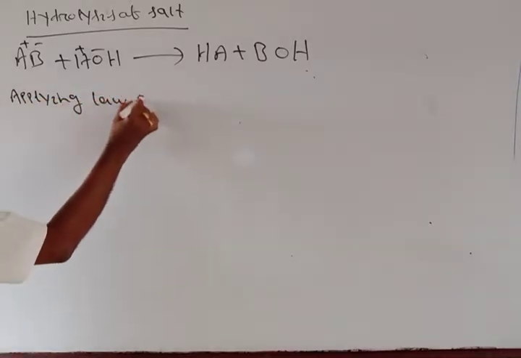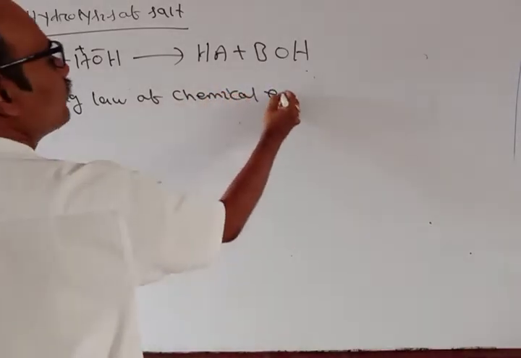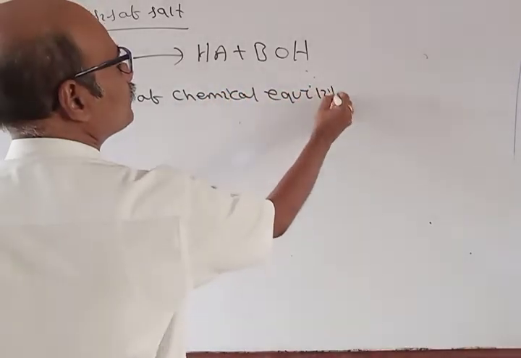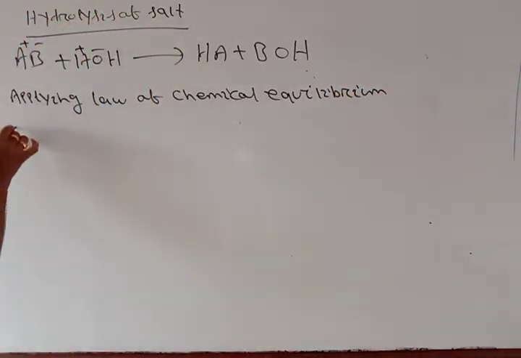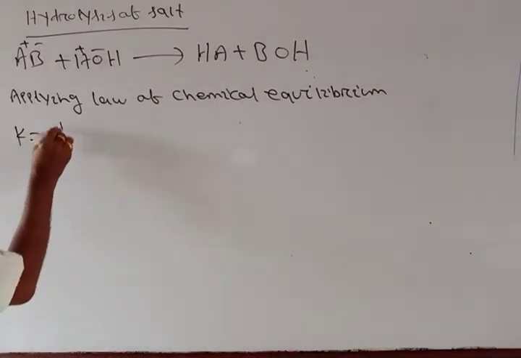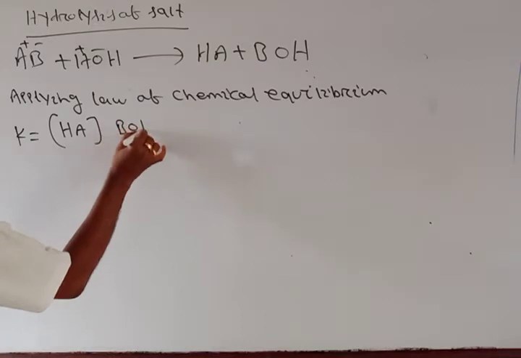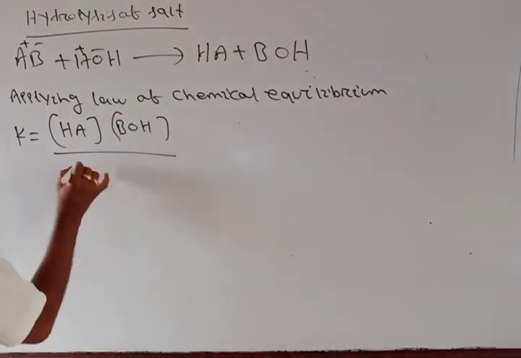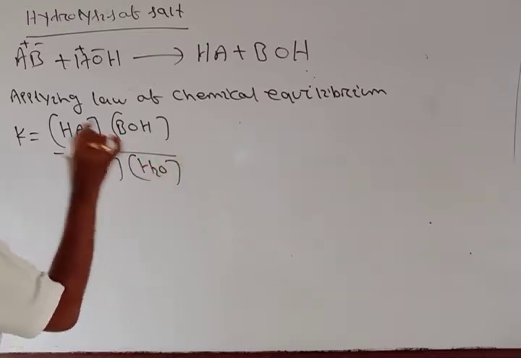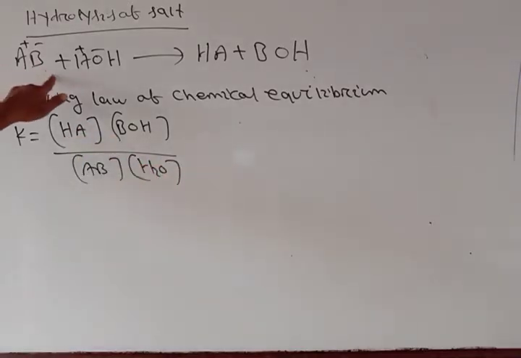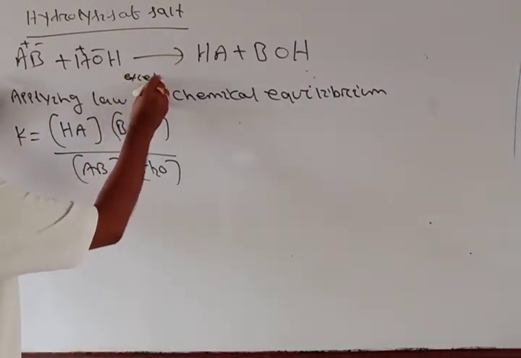Now applying the law of chemical equilibrium, what can I get? K is equal to [HA] into [BOH] by [AB] into [H2O]. And for this hydrolysis we are taking the water in excess.